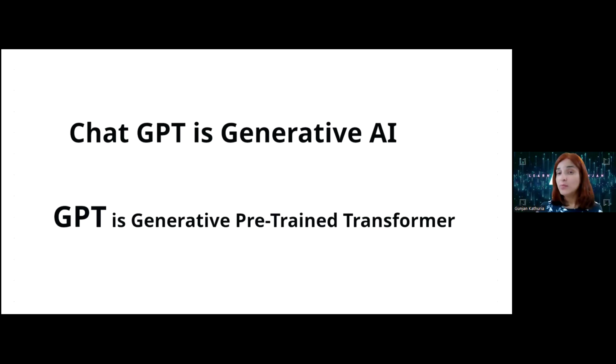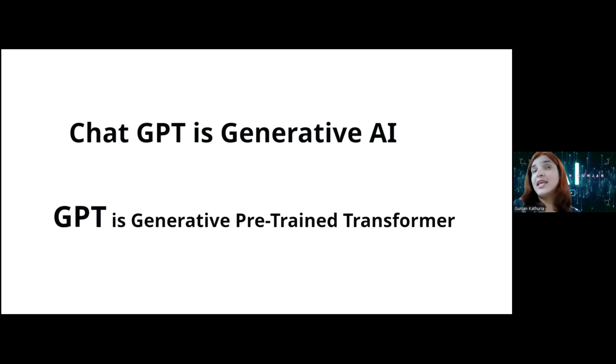And what is a transformer? A transformer is basically an encoder-decoder, which is a concept in deep learning. We can have a separate talk on that. But essentially, it receives the input information, encodes it, and then from there it is able to predict what will be next based on the context. Context is very important there, right?